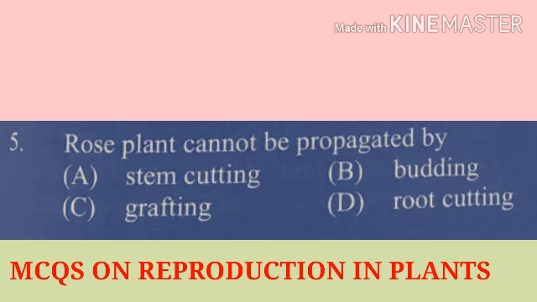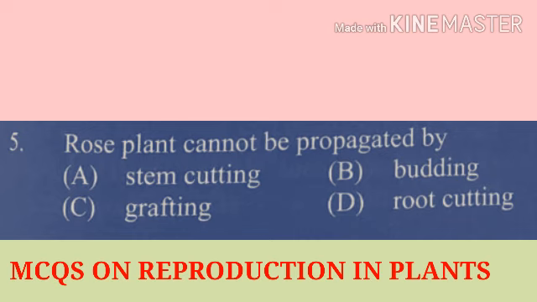Question number 5. Rose plant cannot be propagated by option number 1, stem cutting, option number 2, budding, option number 3, grafting, option number 4, root cutting. Here the rose plant is reproduced by stem cutting, by budding, and by grafting.